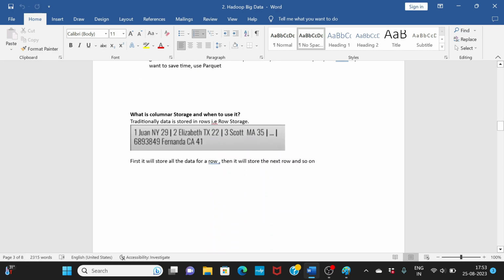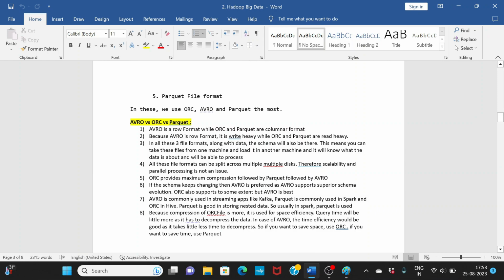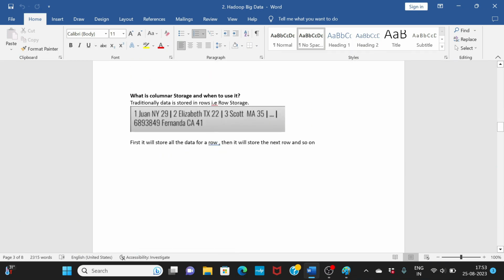Now, what is columnar storage? We talked about ORC and Parquet being columnar storage. So what exactly is columnar storage? Traditionally, if you use any RDBMS like MySQL or Oracle, the data is stored in rows. This is called row storage. For example, in this data, this is one row with maybe ID, name, state and age, and then another row. This is how the data gets stored in the blocks.